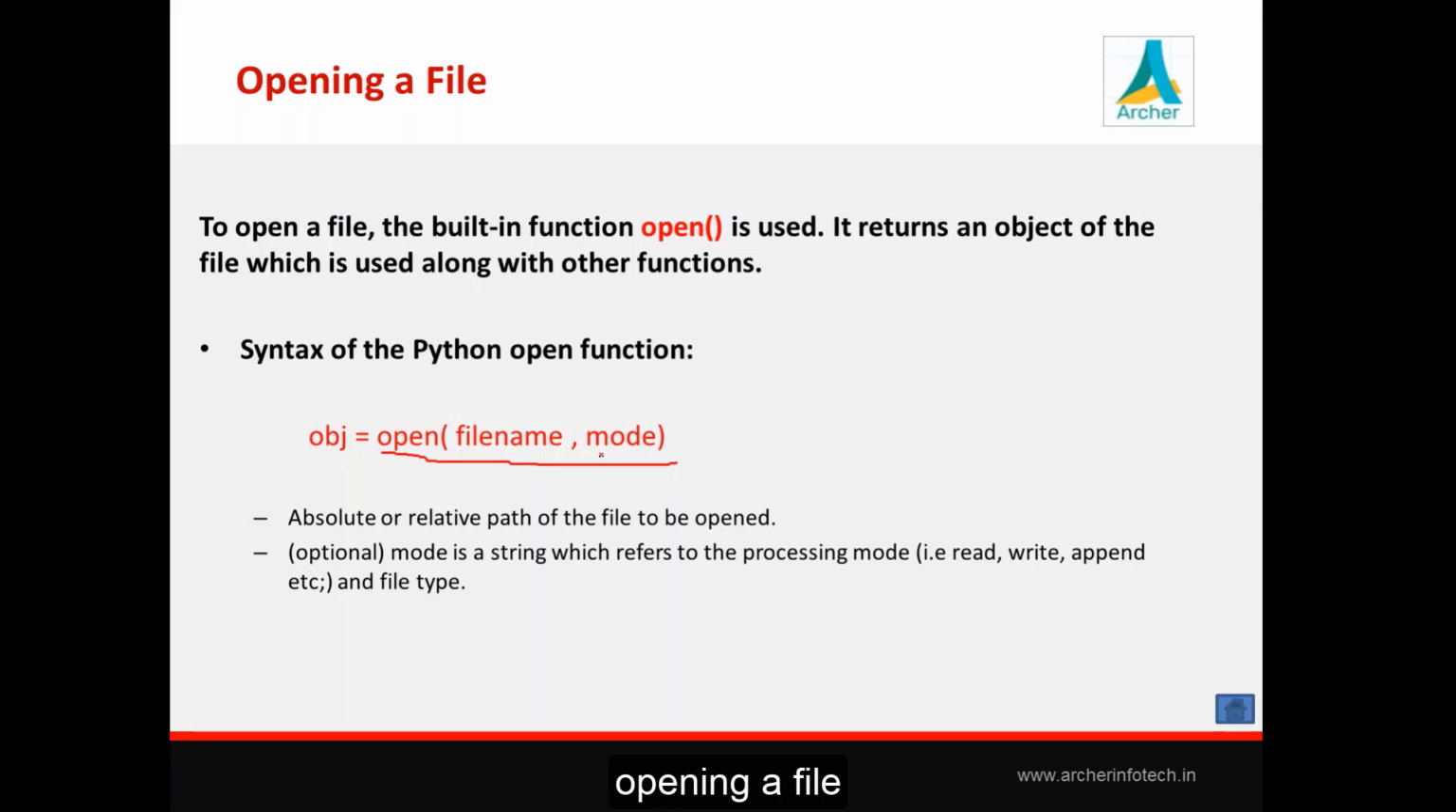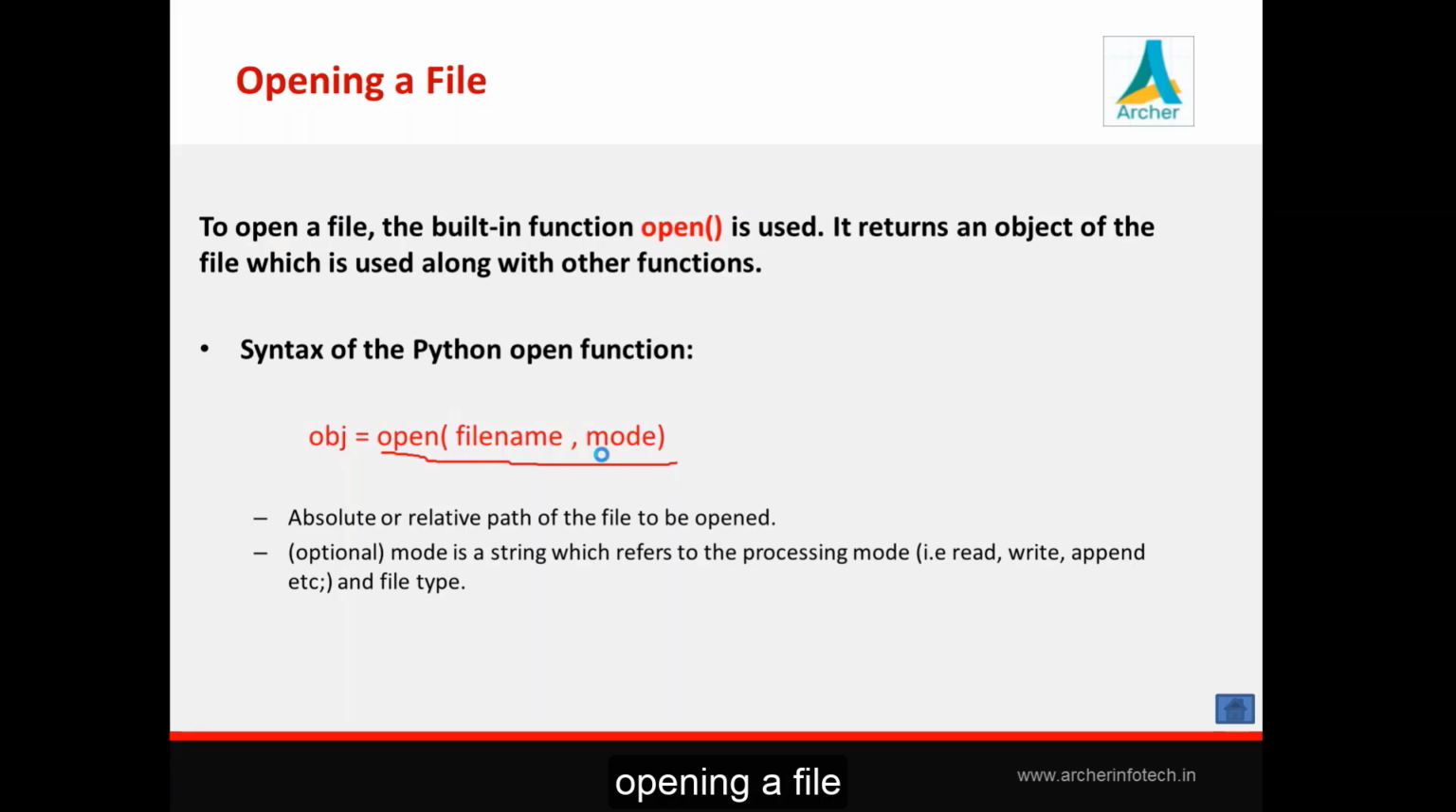The thing is that by this mode, we are telling whether we want to open this file for reading or writing or for appending and all that. So finally, we can say open is a function by which we can open one file. It takes two arguments, one file path, second mode. And after opening a file, it returns one object, and using this object we can perform next operations here.